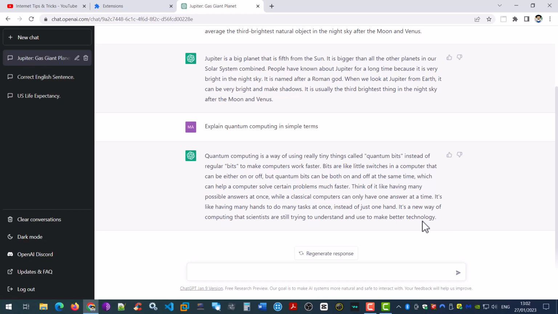It's a bit lengthy, but as you can hopefully see, the language is quite simple and easy for us to follow. I particularly like this part. Think of it like having many possible answers all at once, while a classic computer can only have one answer at a given time. It's like having many hands to do many tasks all at once.